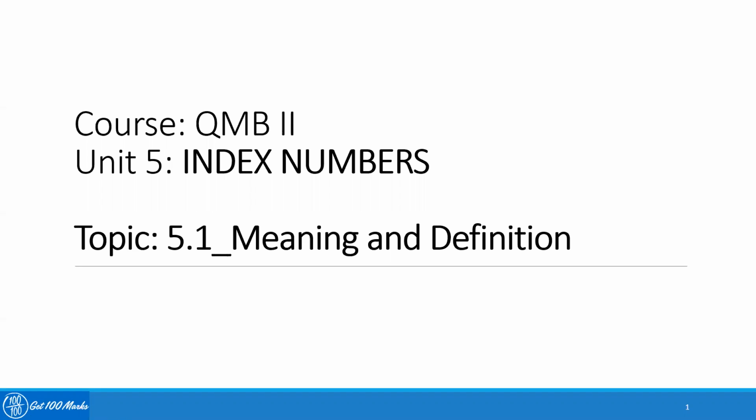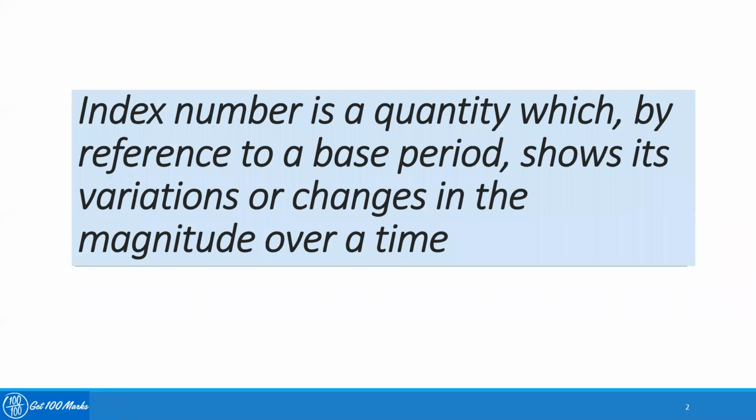This is a part of unit 5. Index number is a very important concept used in economics as well as in statistics. Index number is a quantity which, by reference to a base period, shows its variation or changes in the magnitude over a period of time.